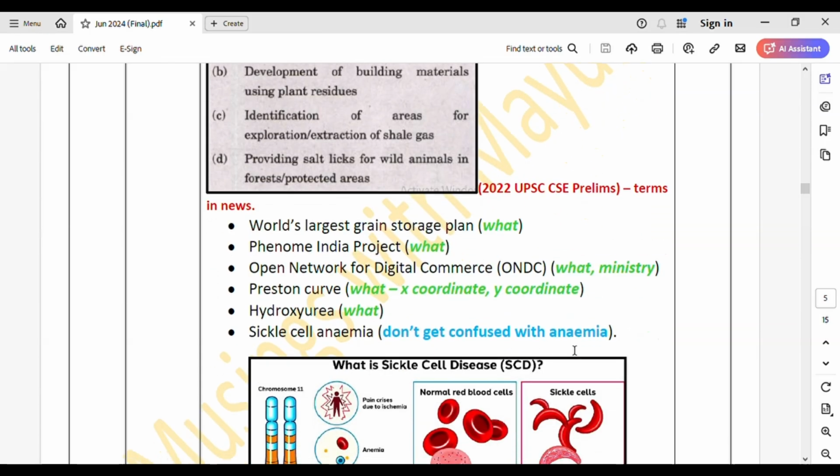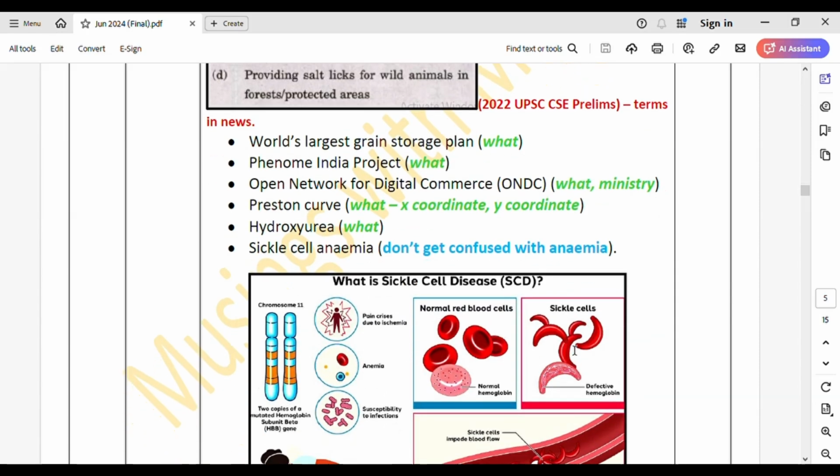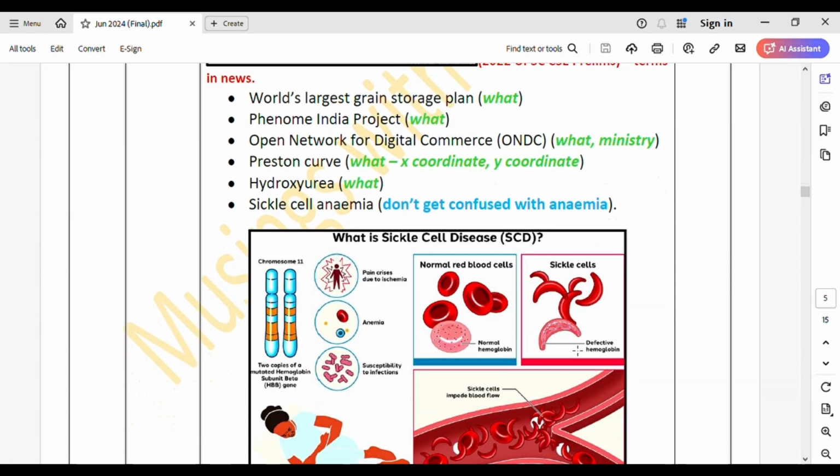Then go through what is the world's largest grain storage plant. Then Phenome India project. Then Open Network for Digital Commerce. What is it? Under which ministry? Then see what is the Preston curve. What is the x coordinate? What is the y coordinate? So that you will get an idea of what it is. Then hydroxyurea. Then sickle cell anemia. Don't get confused with anemia. Anemia is different and sickle cell anemia is different.